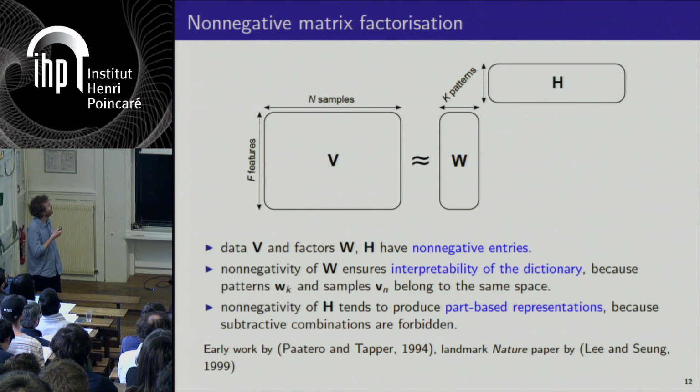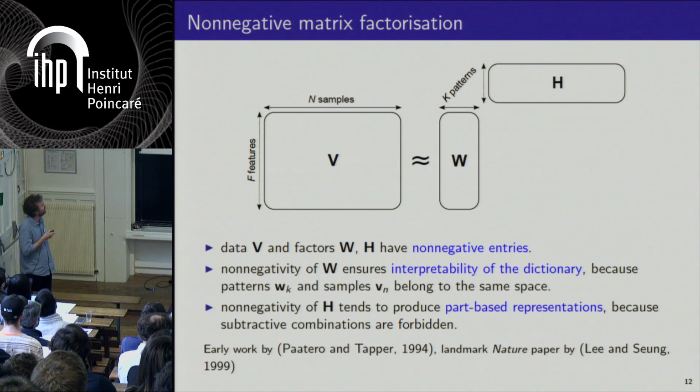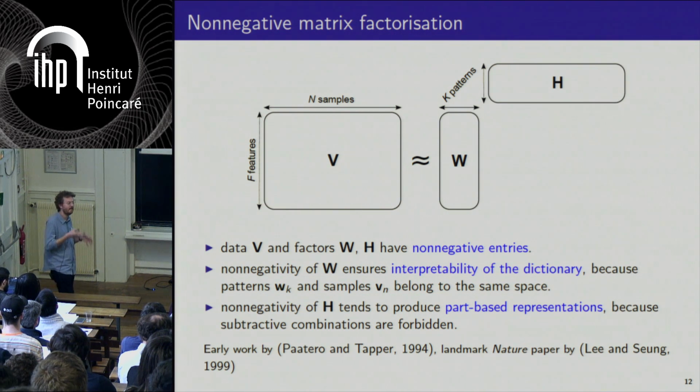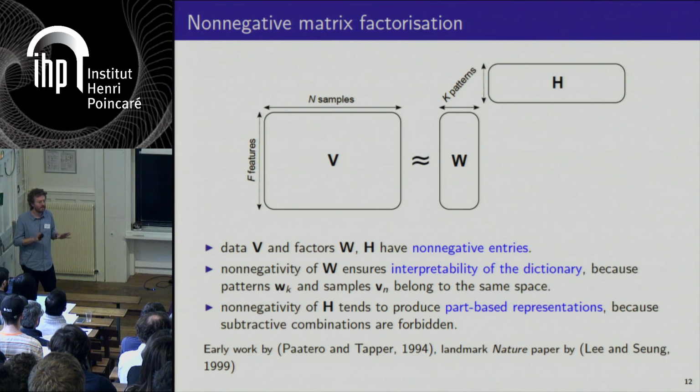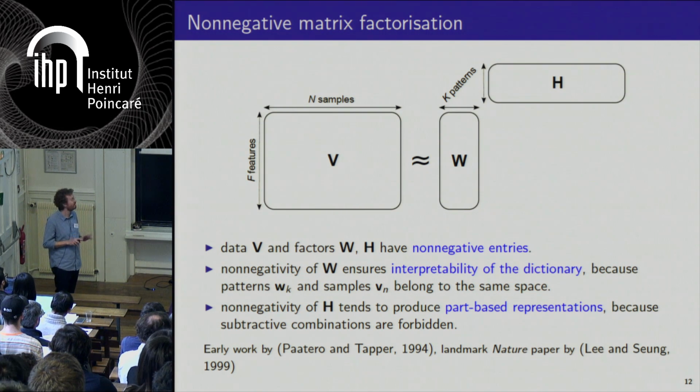So this means that the data matrix V, so there's a slight change of notation, the data matrix is going to be V, contains non-negative values. It means that each value of the matrix is non-negative. This has nothing to do with semi-definite positiveness. It just means that the entries are non-negative.